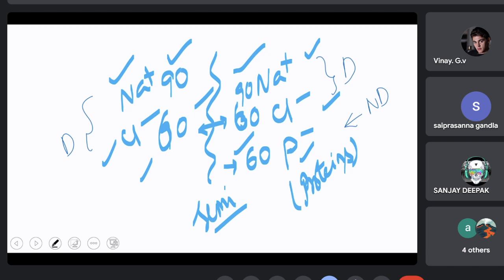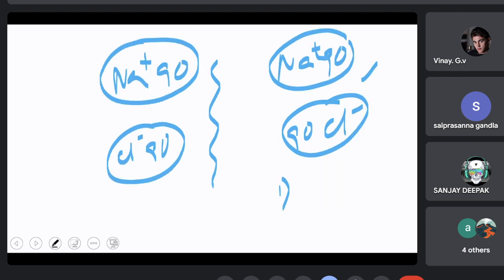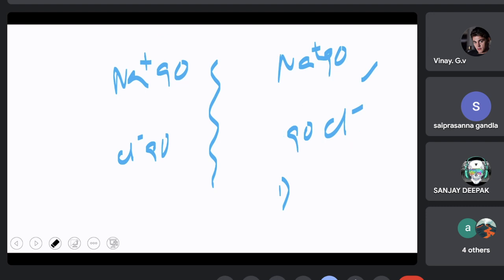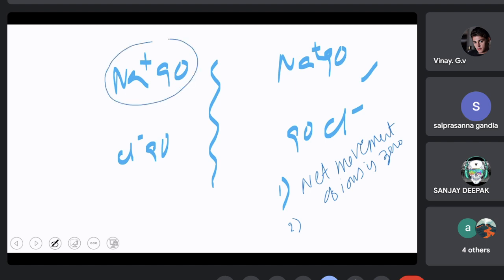Then what the scientist says is this is not the case that is required here. They say that in equilibrium, the net movement of ions is zero. That is what we have already discussed. This is the first rule. The second rule is the number of cations present on one side is equal to the number of anions present on the same side.